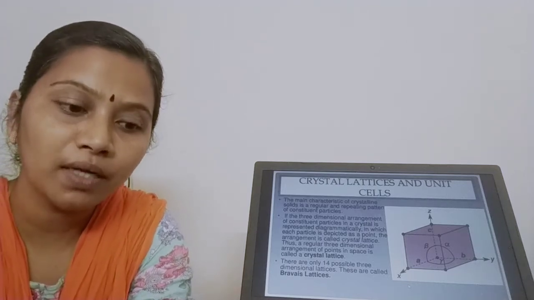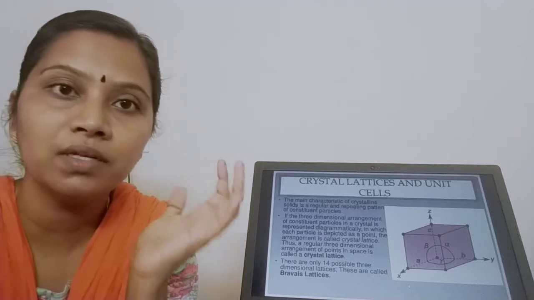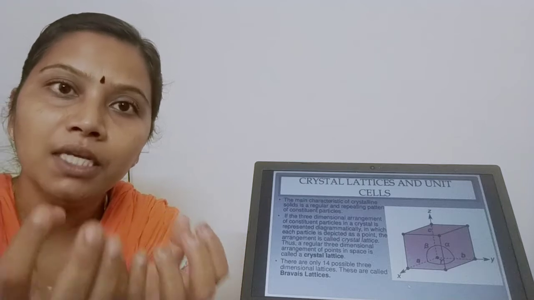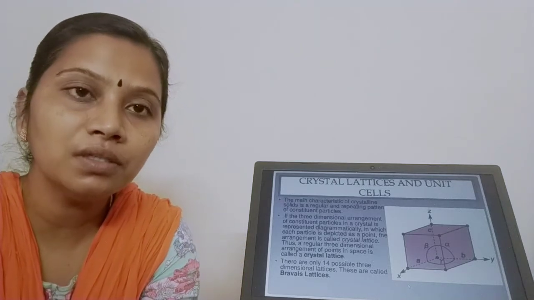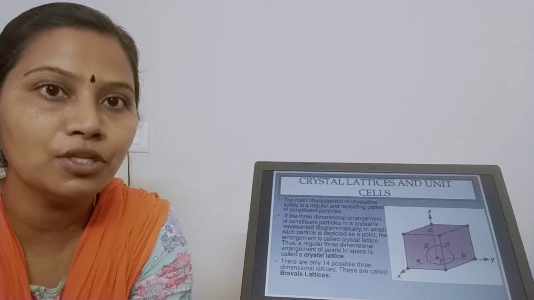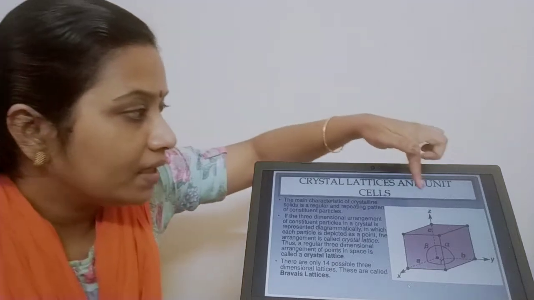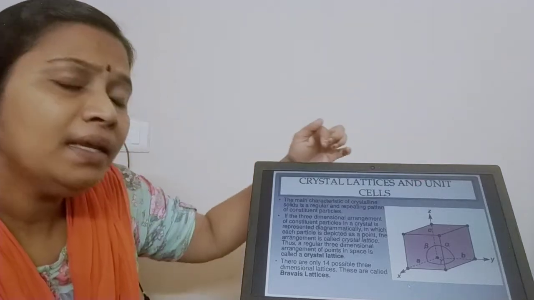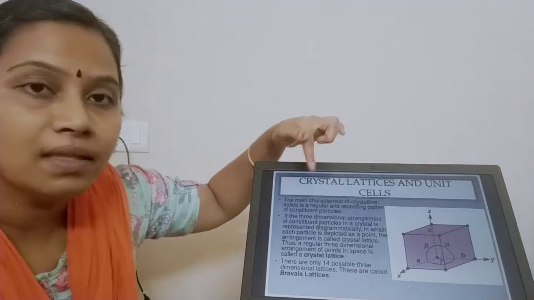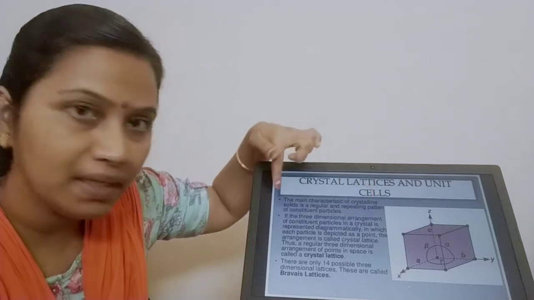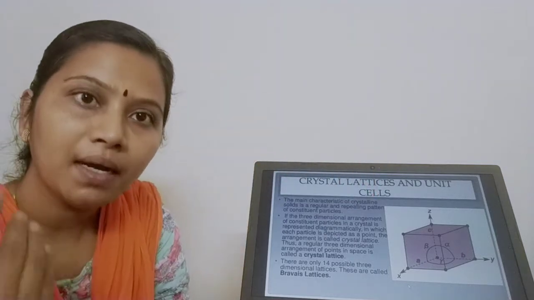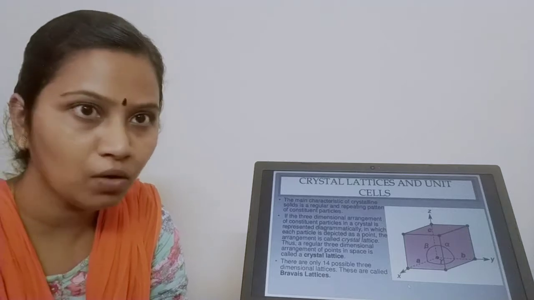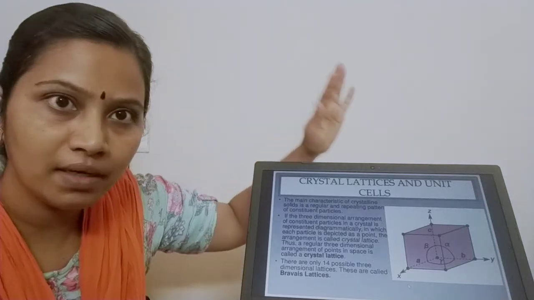Whenever I was talking about crystalline solids, I was telling you that crystalline solids are made up of many small crystals, and each crystal has a definite geometrical shape. I have taken one such unit here. See, the main characteristic of a crystalline solid is that it is regular, its pattern is repeating. The constituent particle like atom, molecule or ion will be repeating itself over a long period of time, and their structure is regular.